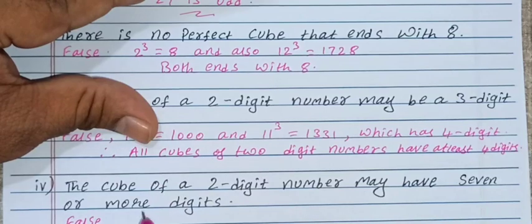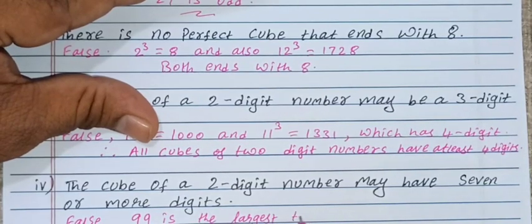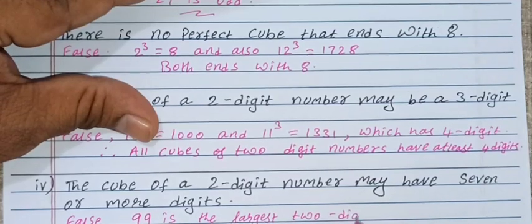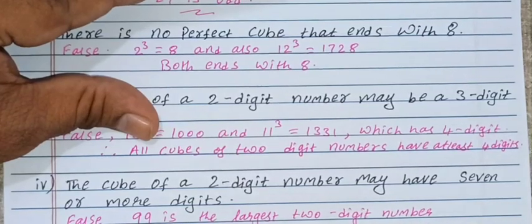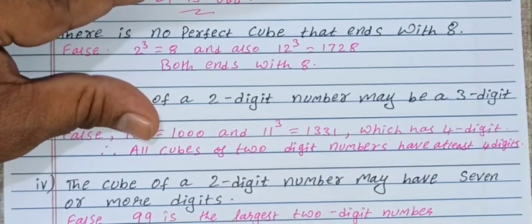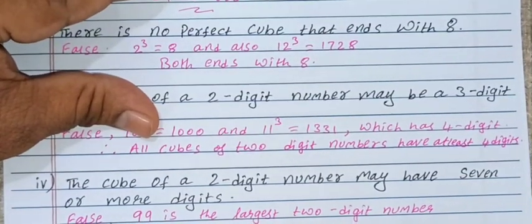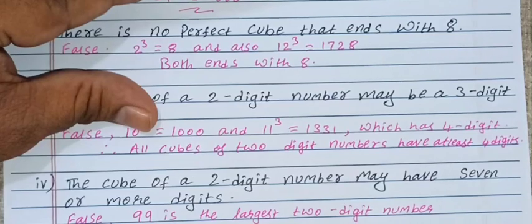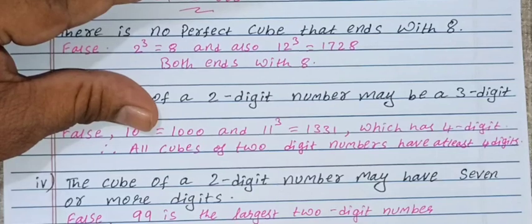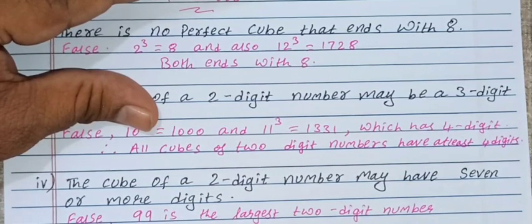Because 99 is the largest 2-digit number, and 99 cube is 970,299. So that means it has only 6 digits. So it cannot be 7 digits.